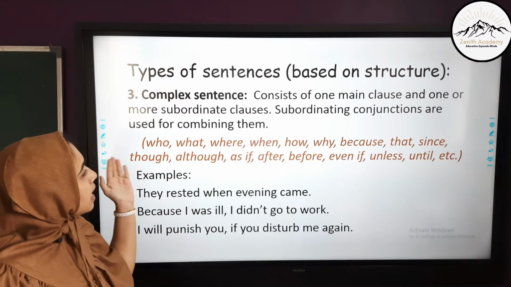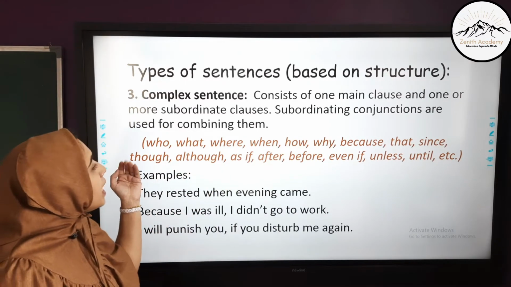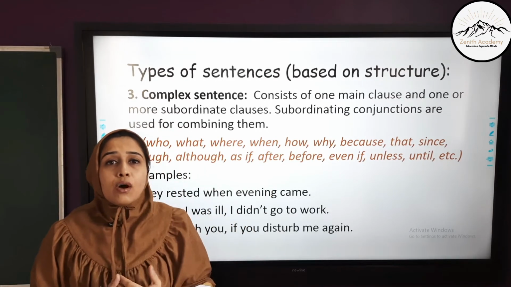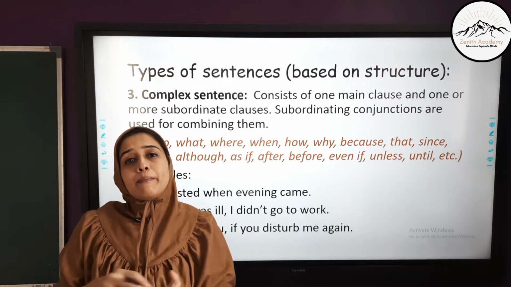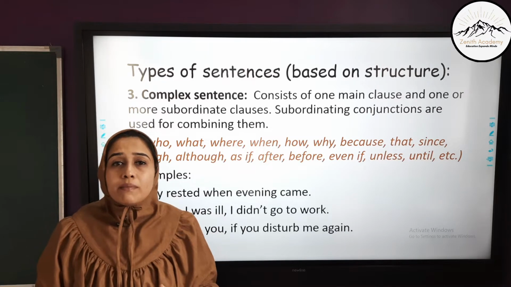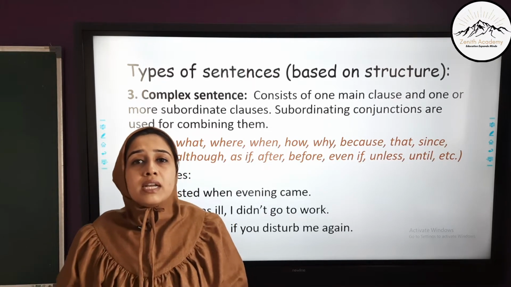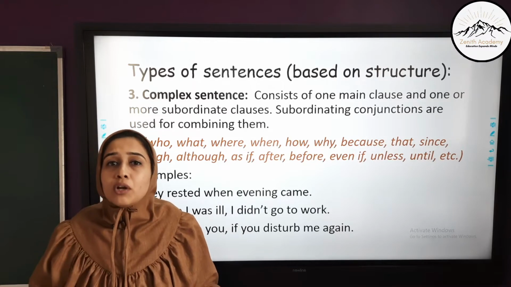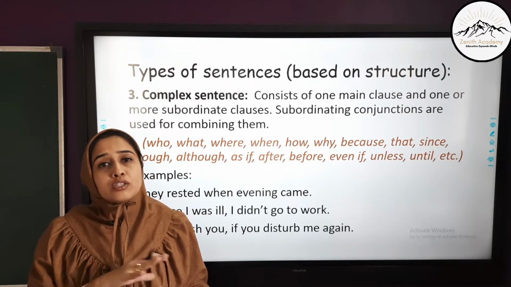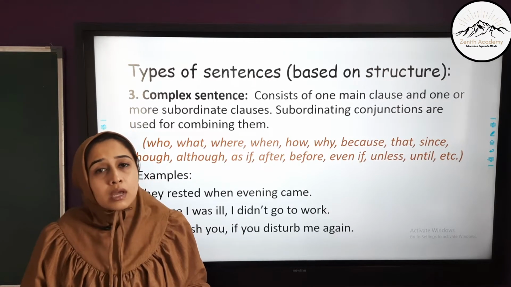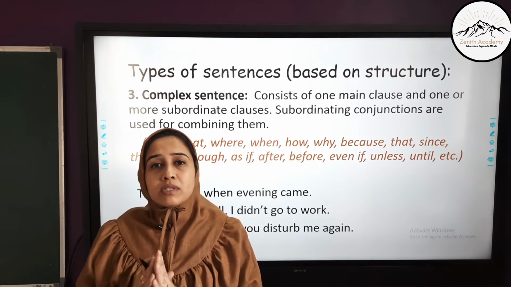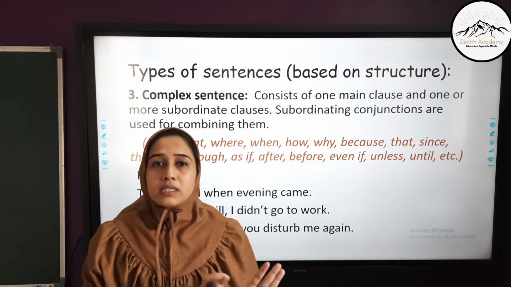Subordinating conjunctions are as given below, and these conjunctions always give you some reasoning of why or what is happening in the main clause. Also remember, as we have studied in phrases and clauses, the subordinate clause is always dependent on the main clause and the meaning is not complete without the main clause, whereas the main clause has its own meaning. It can be used as a single sentence without the subordinate clause.